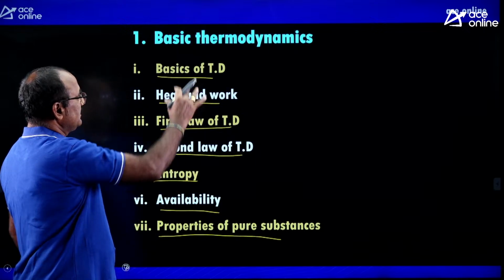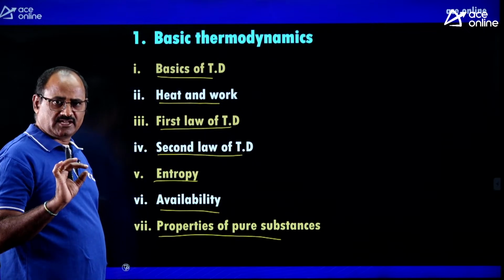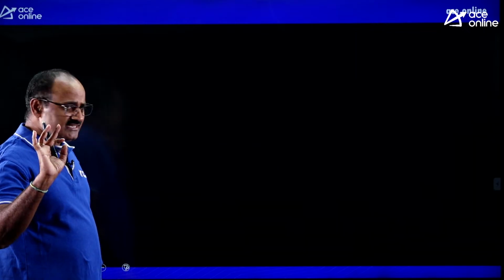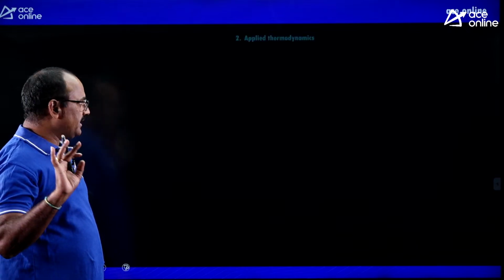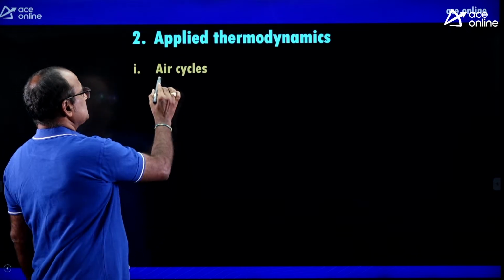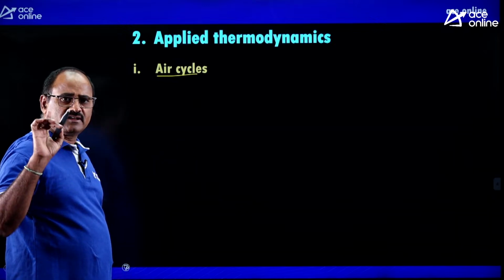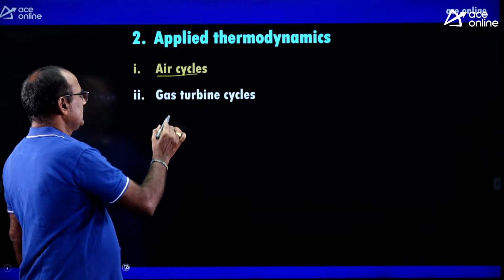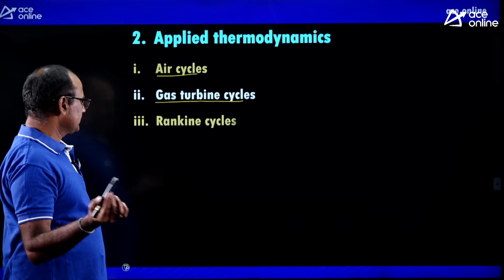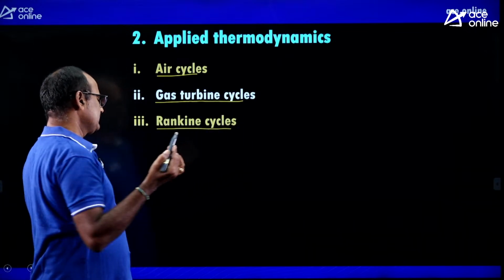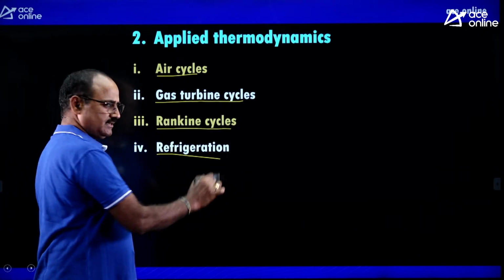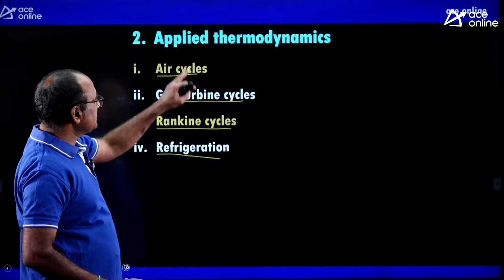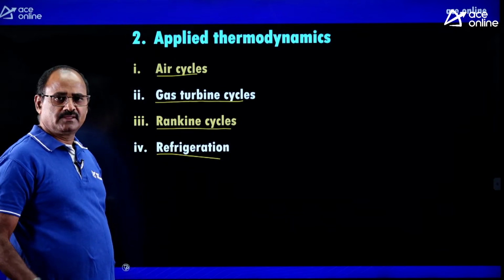This is the syllabus under basic thermodynamics. Similarly, the syllabus under applied thermodynamics: air cycles, also called gas power cycles, gas turbine cycles, Rankine cycles and refrigeration.